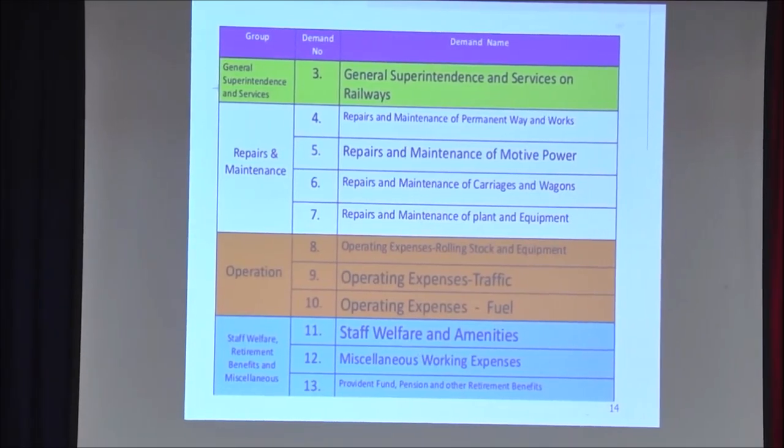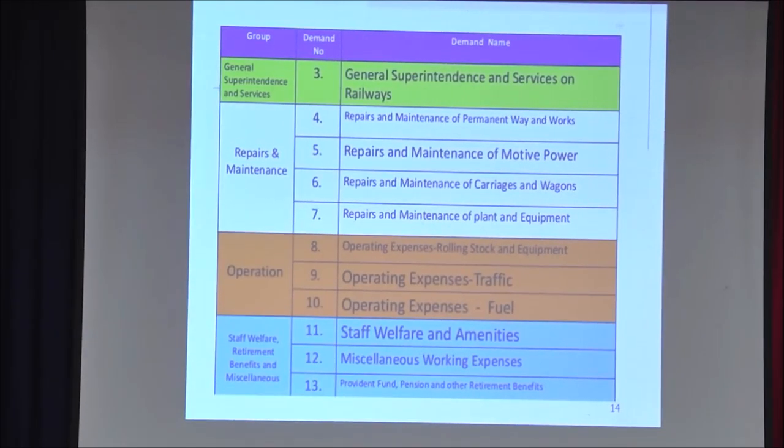This is the broad classification of revenue expenditure. If you see the first column, it clearly states general services, which is for staff. I will show you how to go about this a little later. Demand numbers 4, 5, 6, 7 come under repair and maintenance. Demand numbers 8, 9, 10 is operation, whereas 11, 12 and 13 is staff welfare, retirement benefit and miscellaneous. So you can see revenue expenditure has been classified under 4 heads.